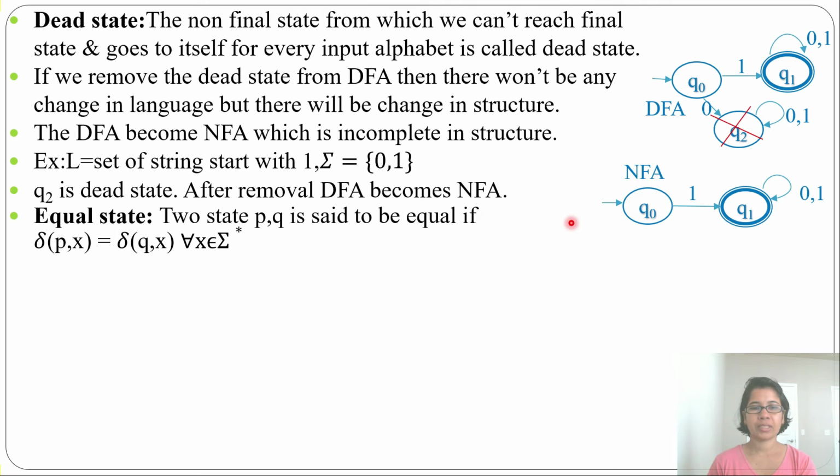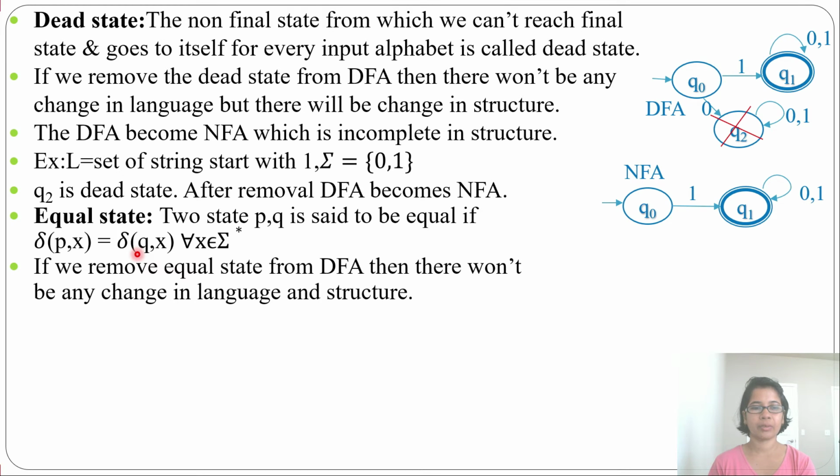Next is equal state. Two states P and Q are said to be equal if delta of (P, x) equals delta of (Q, x) for all x belonging to the universal language. Means if the transition from P on x equals the transition from Q on x, then you can say both are equal states. If we remove the equal state from a DFA, there won't be any change in the language and in the structure.